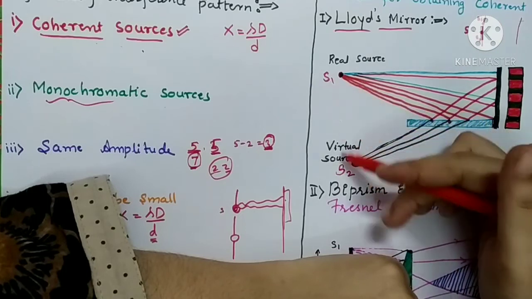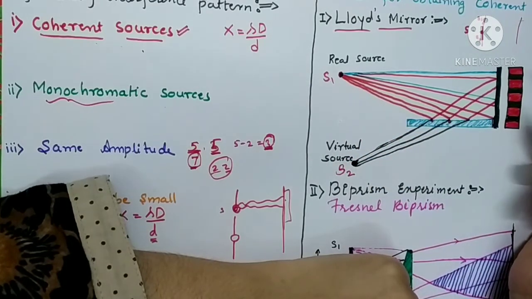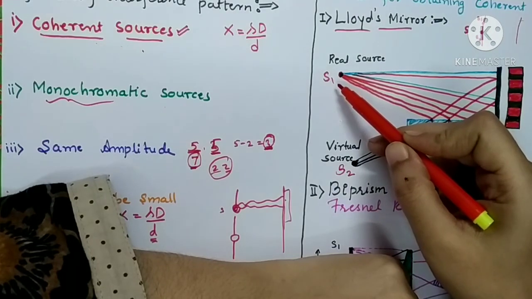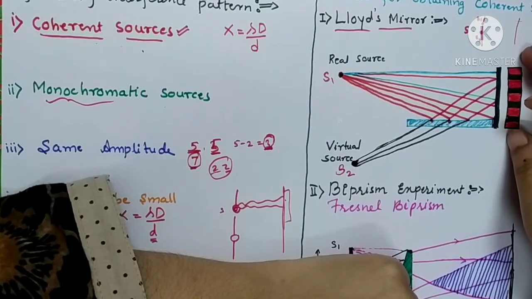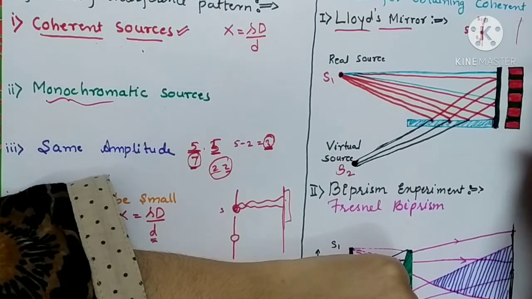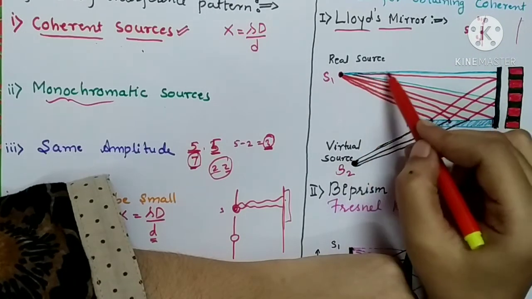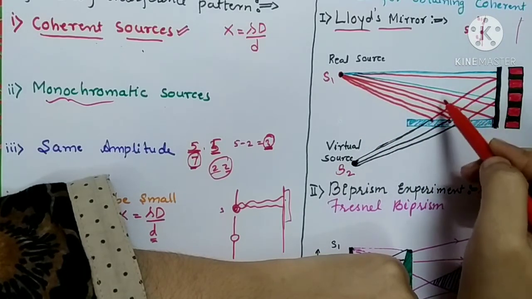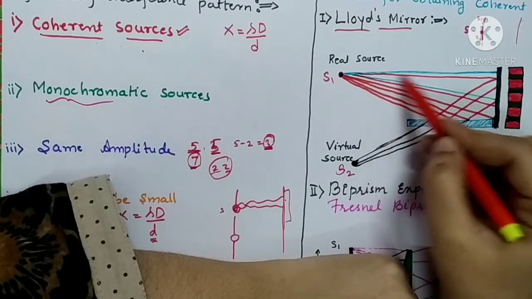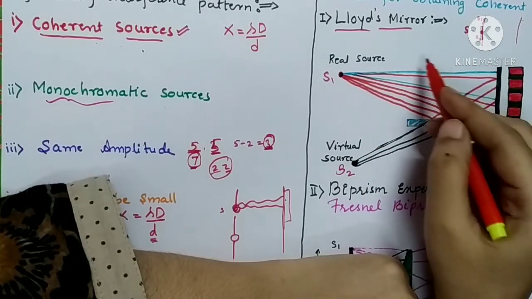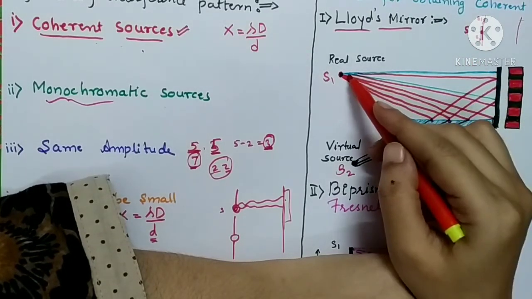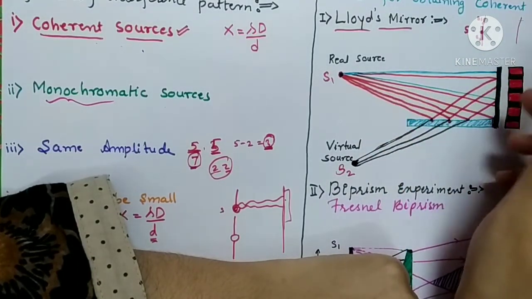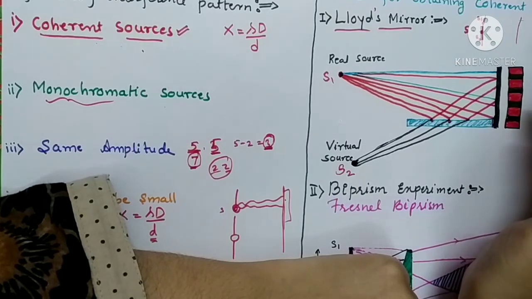So in this way the two sources will become coherent, means the second source is derived from the same source, and you will get a steady interference pattern over here. Remember that only the direct rays are shown by the blue light. It doesn't mean that they are of different color. All are of the same color only. Just to explain the direct rays and the reflected rays, we have shown them with two colors.